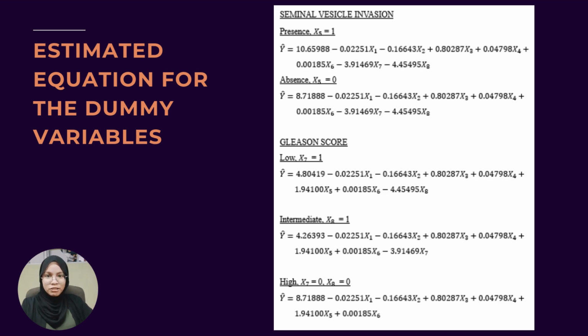This is the estimated equation for the dummy variable. For the first one, seminal vesicle invasion, we are going to substitute 1 into X5 from the overall estimated regression function for the present equation and substitute 0 into X5 for the absence equation. Second is for the variable Gleason score. We substitute 1 into X7 for the low equation, 1 into X8 for the intermediate equation, and 0 into X7 and X8 for the high equation.